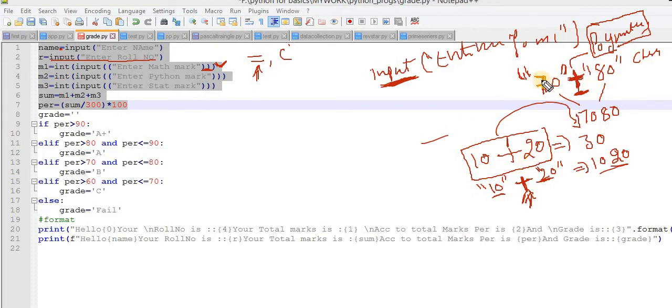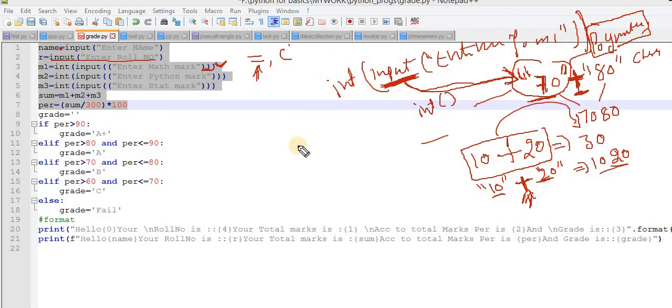So my target is this: because the input function takes the data in string format, my task is to convert this data into integer format. For converting it into integer format, I do the typecasting. Now this 70 that belongs to the string class is converted with the help of the int function into the integer family. Now I think the picture is clear.